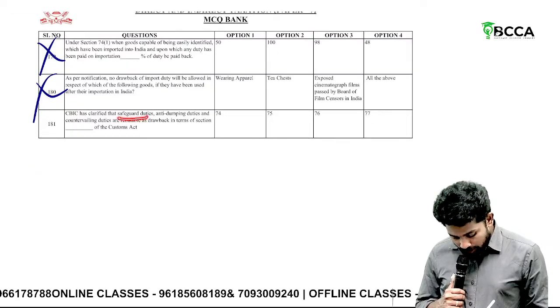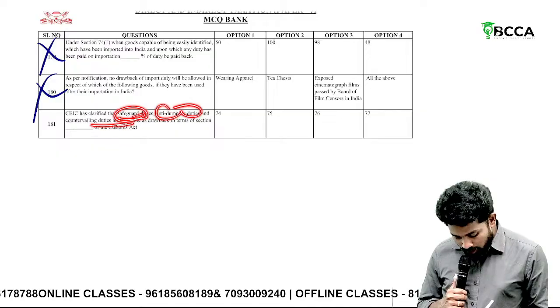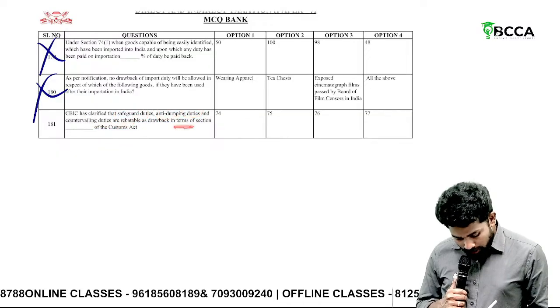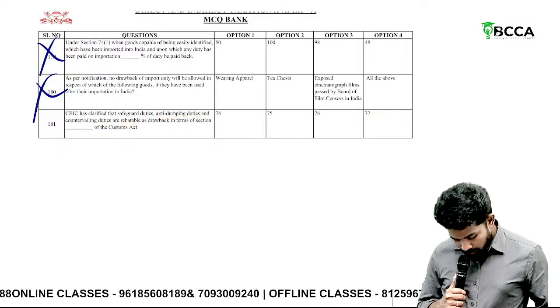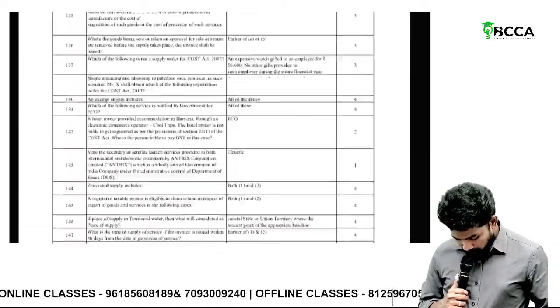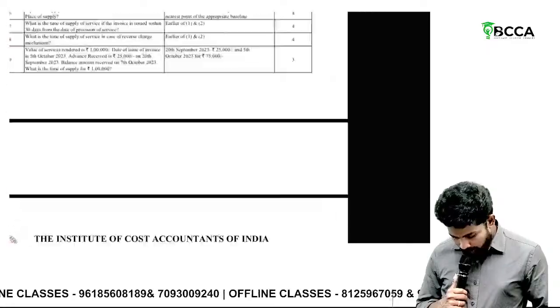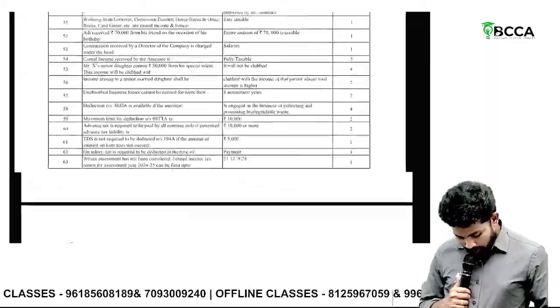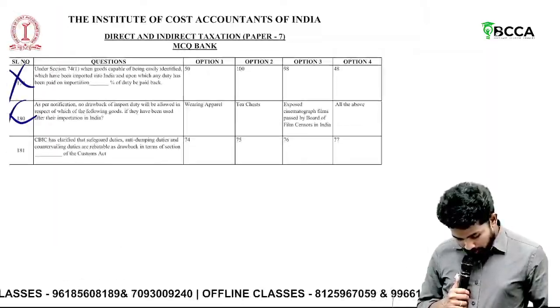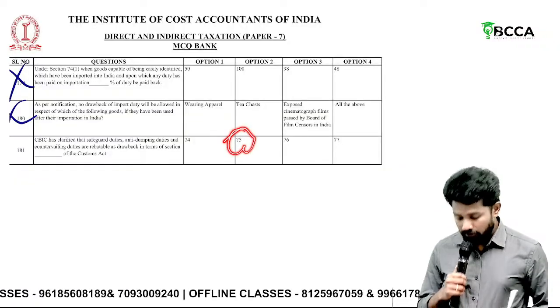CBIC has clarified that safeguard duties, anti-dumping duties, countervailing duties, in terms of section 75. The last answer is like what? 75.